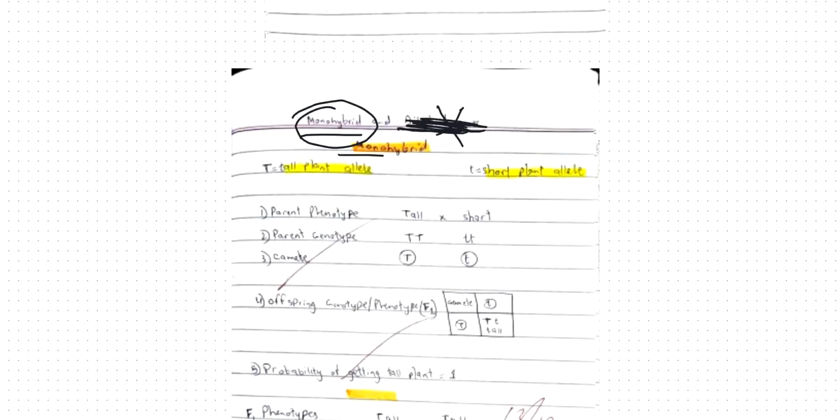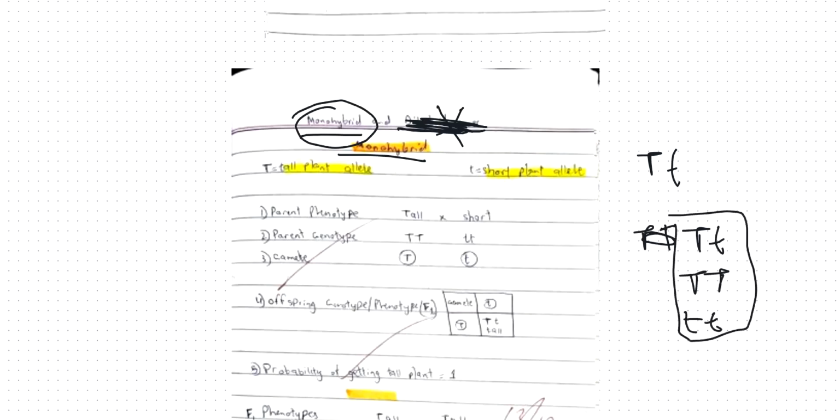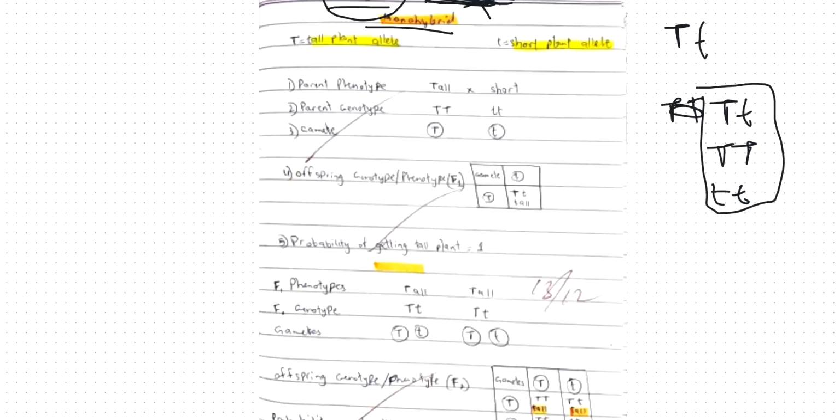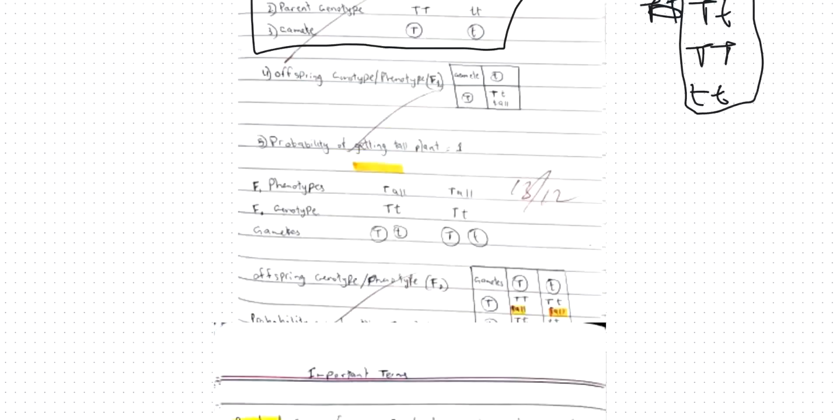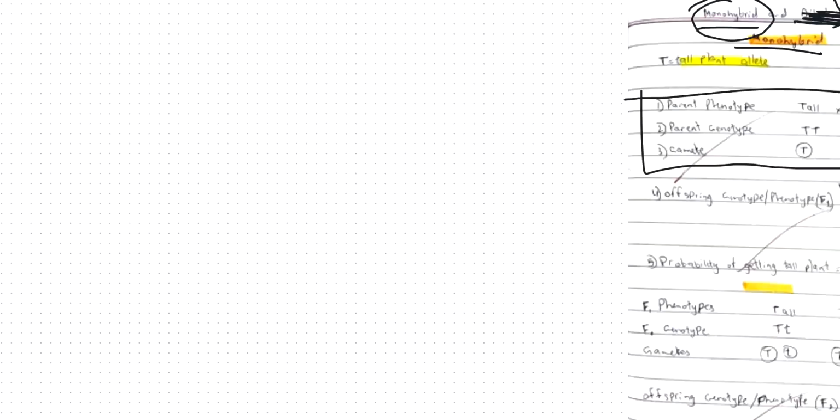In monohybrids, you have two alleles being expressed. So this is one allele and this is another allele. So one capital and one small, or two capitals, or two smalls. These are the three combinations that you can find for the exam. And you won't be asked to draw all of this parent genotype. What you need to know is how to identify ratios. So for example, I saw a question in the exam.